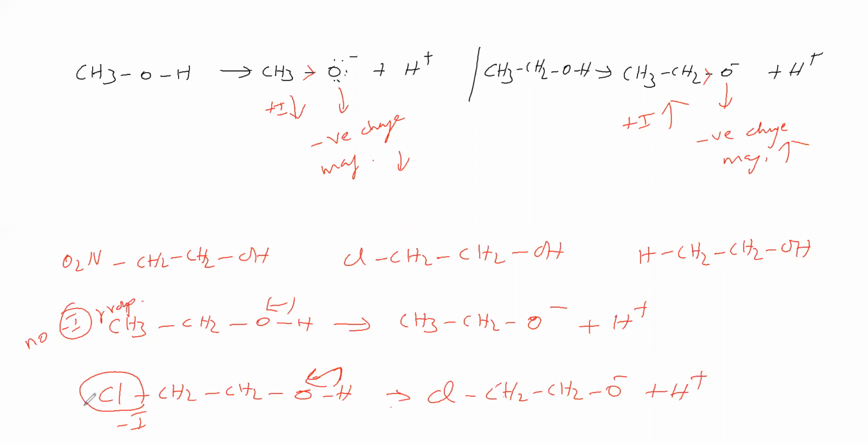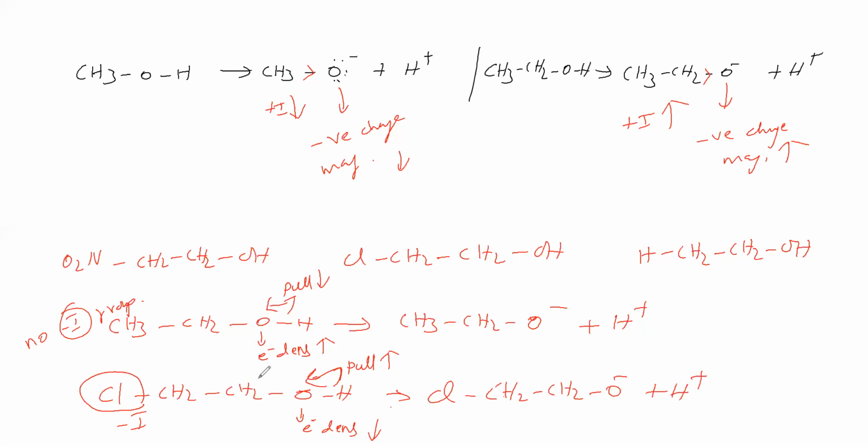Due to the minus I group, here electron density is less. Here there is no minus I group, therefore electron density is high. Therefore, this oxygen pulls the electron cloud with more tendency, because here electron density is less.